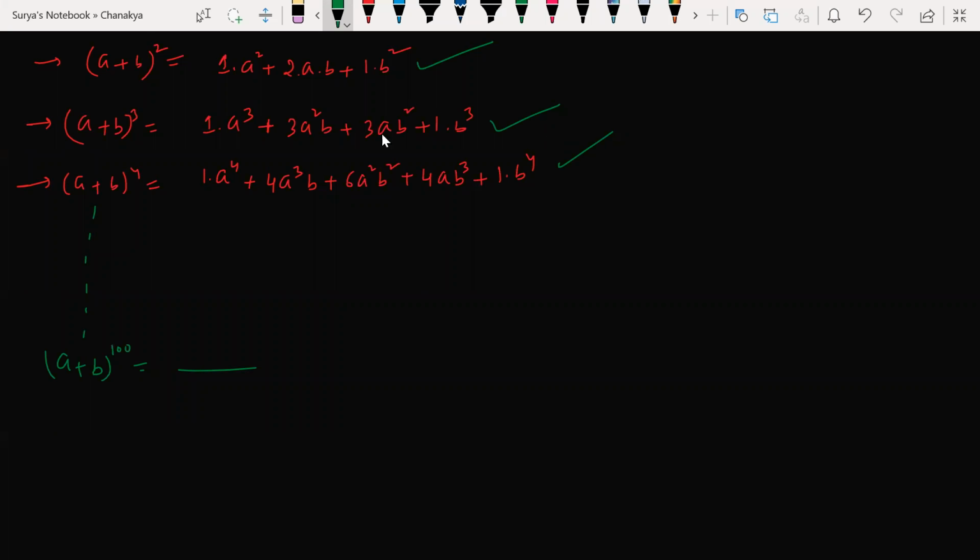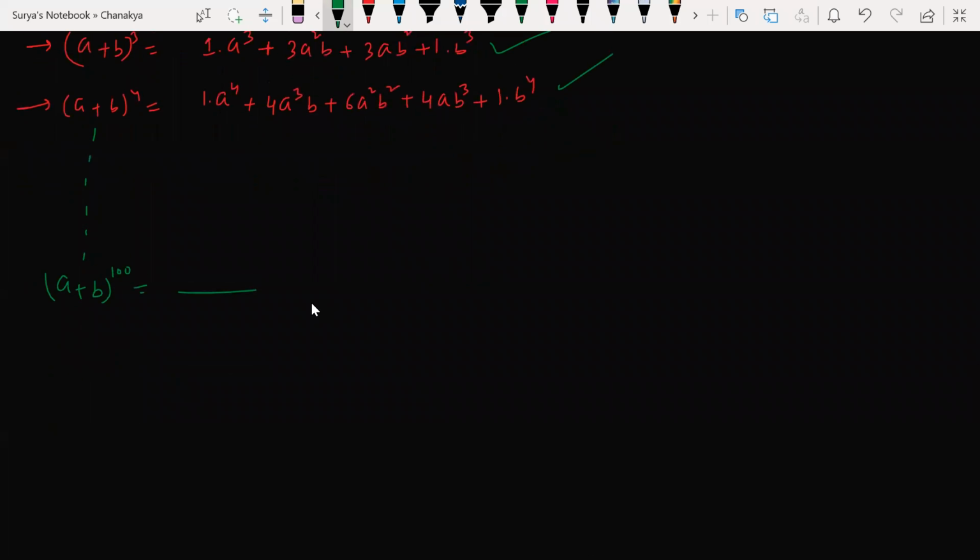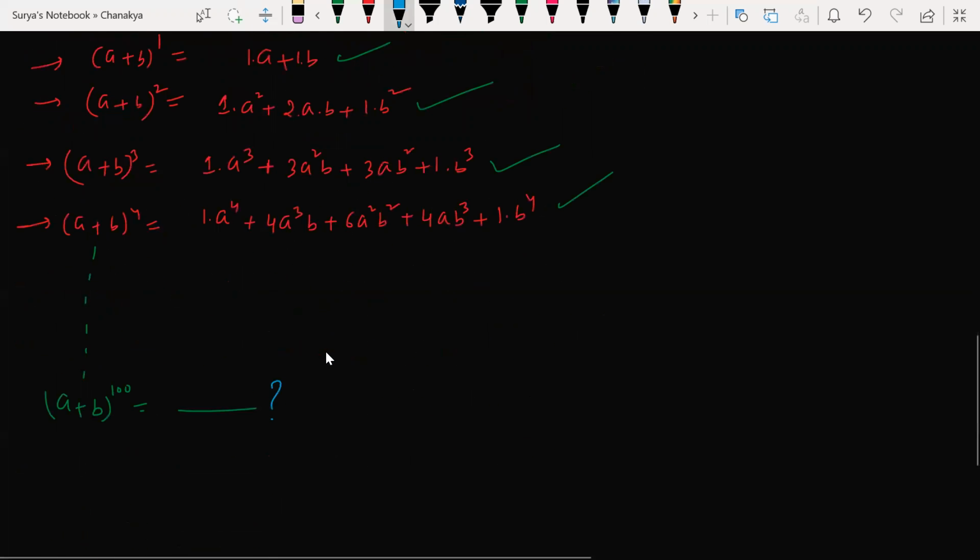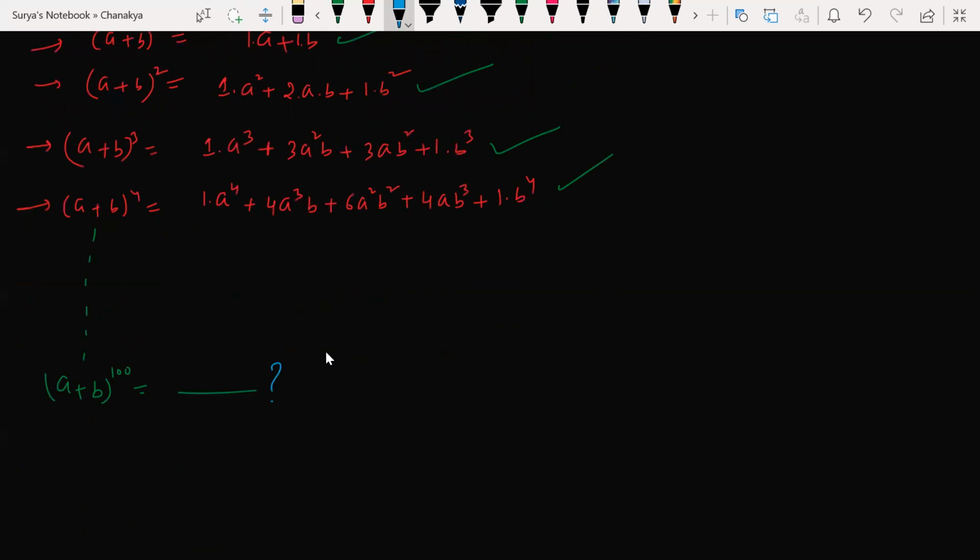Fantastic. Look at this, a plus b to the power of 100. If I ask you to write a plus b to the power of 100, okay, let's see that. Now look at this, beta. First of all, let me write a plus b to the power of 5 also. Then we will go for that.